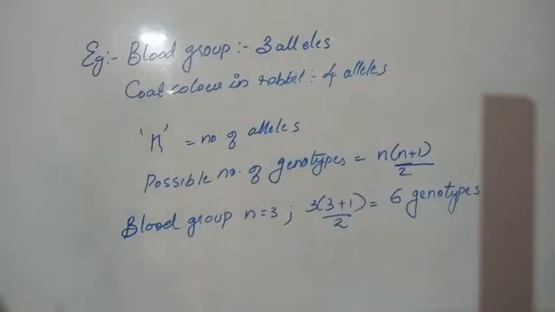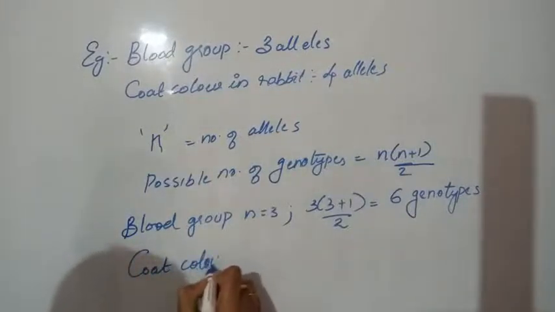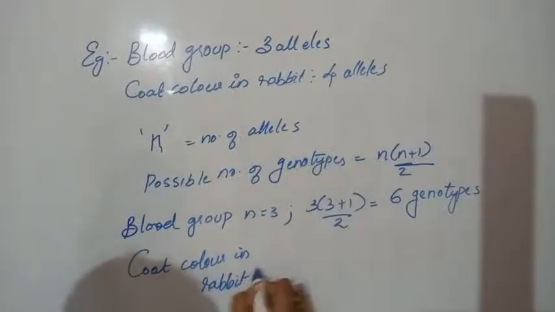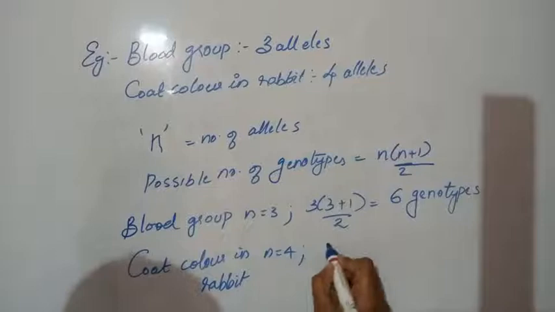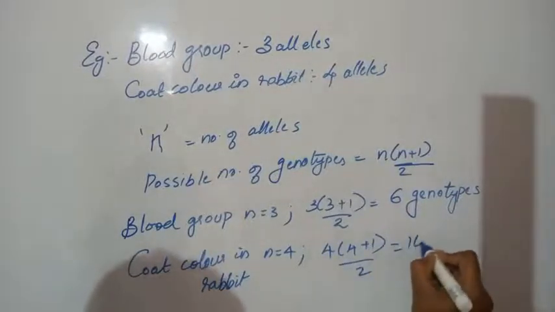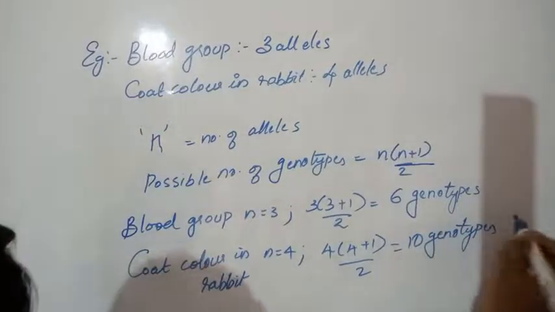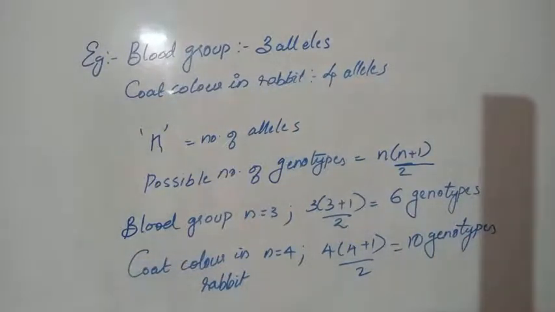Then look at coat color in rabbit. N equals 4. So 4 into 4 plus 1 by 2, which means 10 different genotypes.